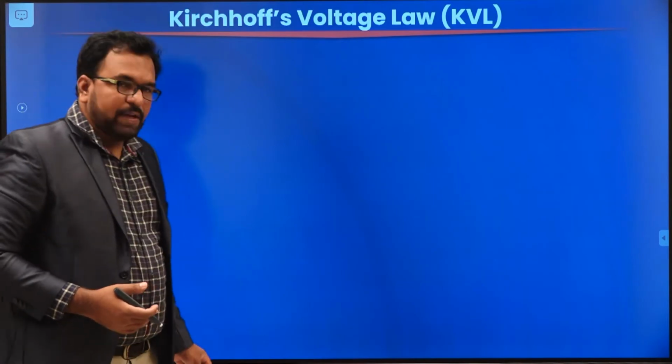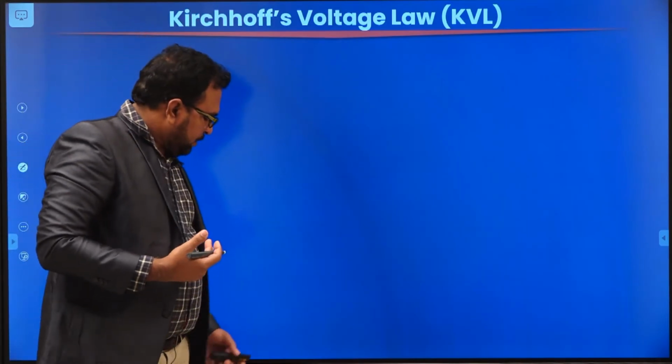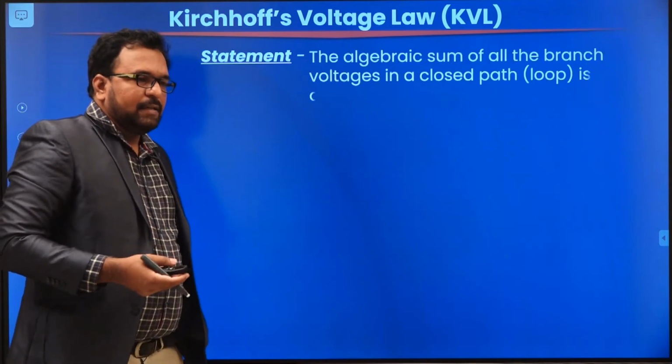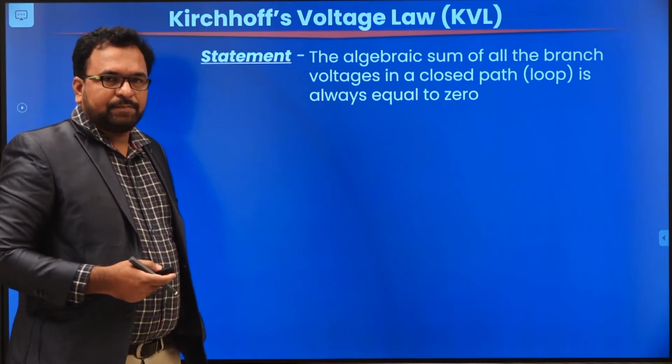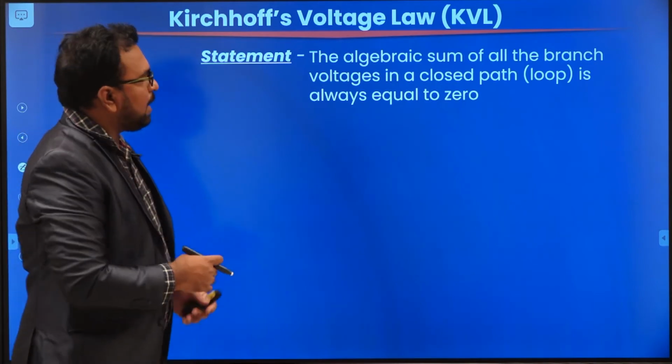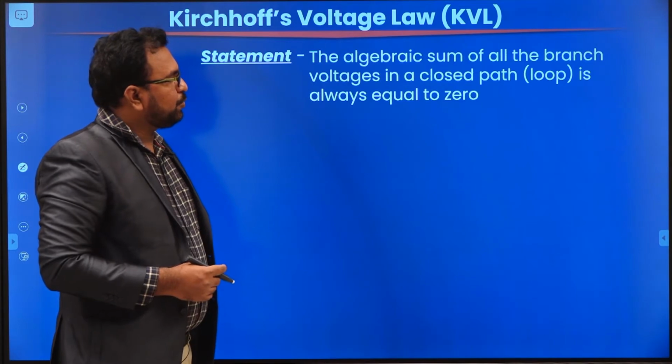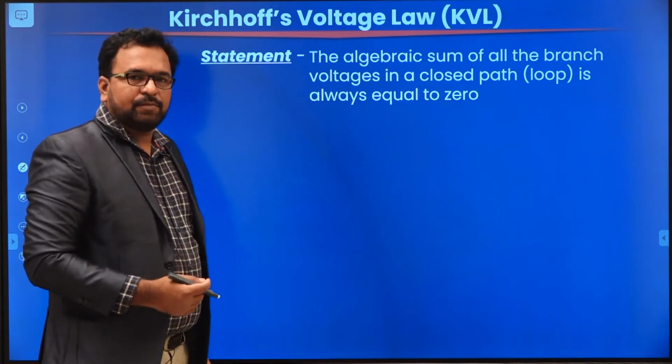Next one, Kirchhoff's voltage law, KVL. So first, the statement. Like KCL, here also there are 2 statements. The algebraic sum of all the branch voltages in a closed path is always equal to 0.